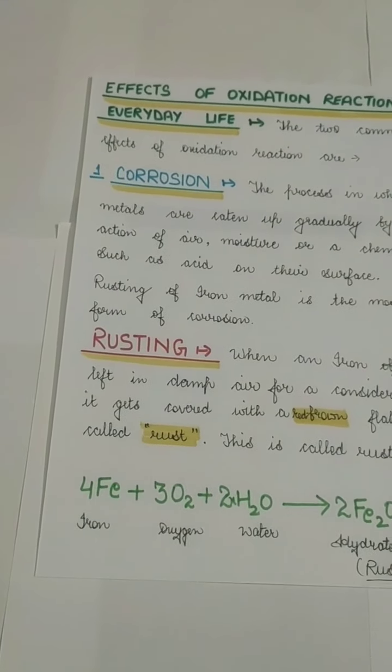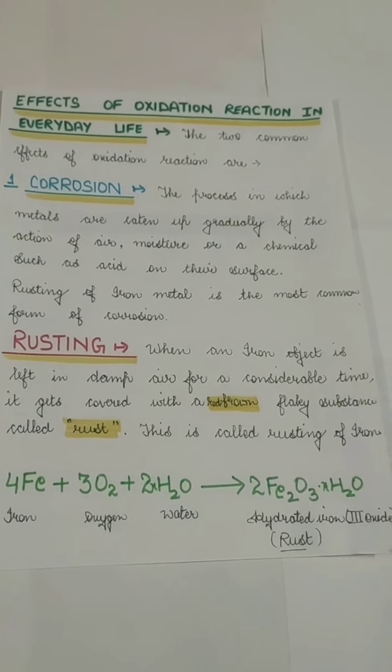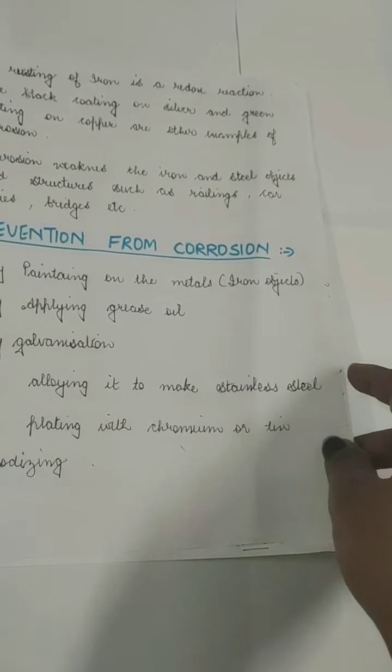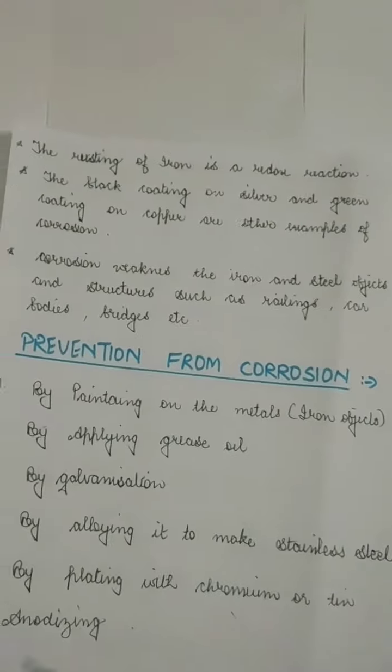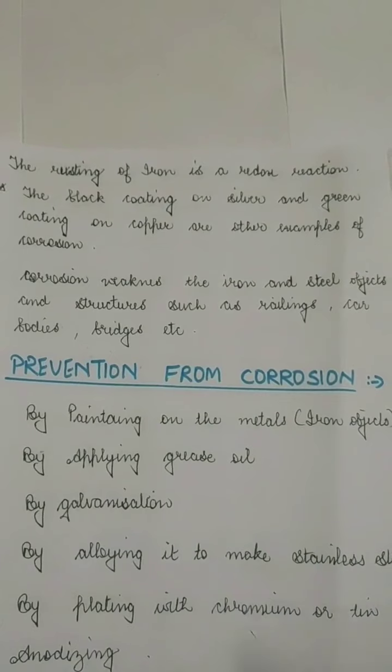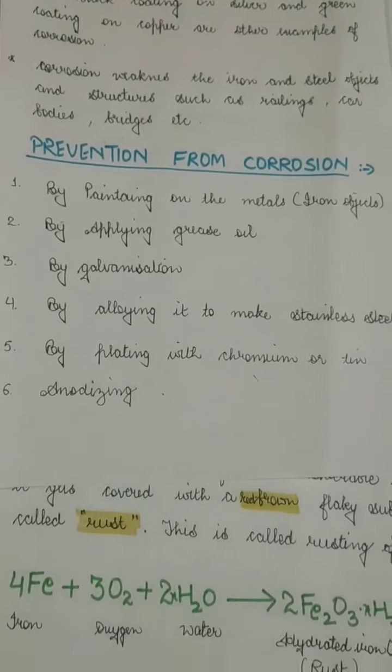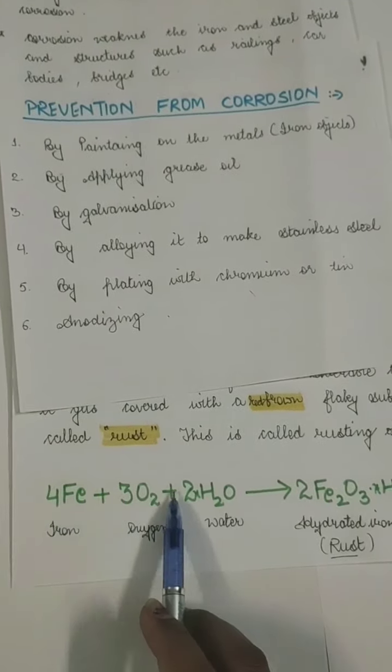Then moving to our next topic, how can we prevent rusting. Before that, we'll learn that rusting of iron is also a redox reaction. That means when rusting of iron takes place, oxidation is also taking place and reduction is also taking place. Reduction means removal of oxygen, and addition of oxygen is called oxidation. Here you can see that oxygen is added to iron, Fe, so it's oxidation, but from here it is being removed, so it is also a reduction. Okay, I hope it's clear.